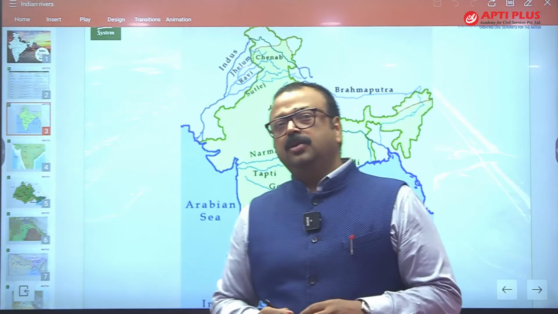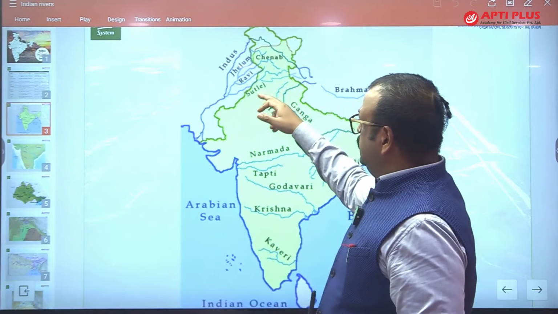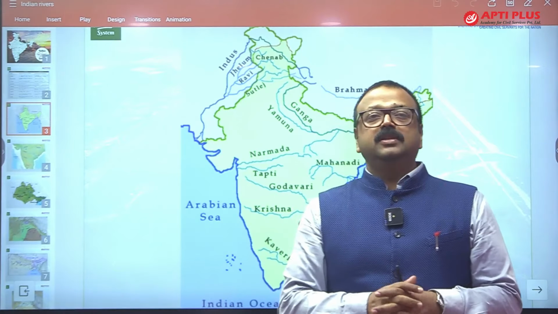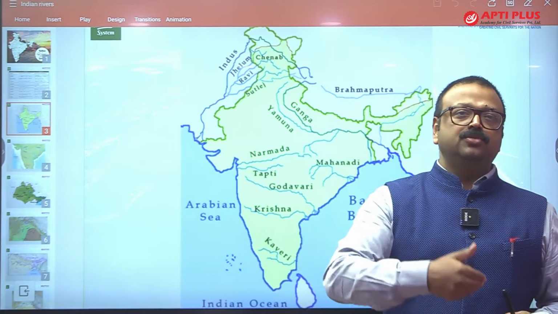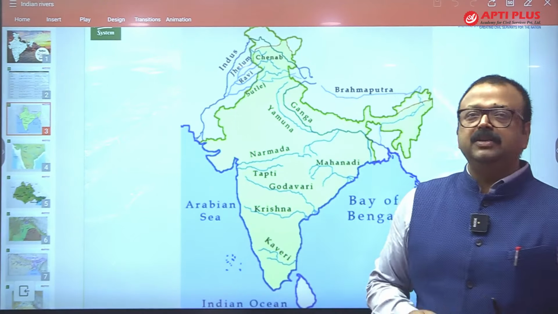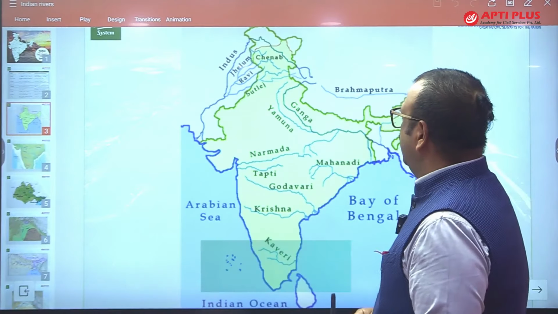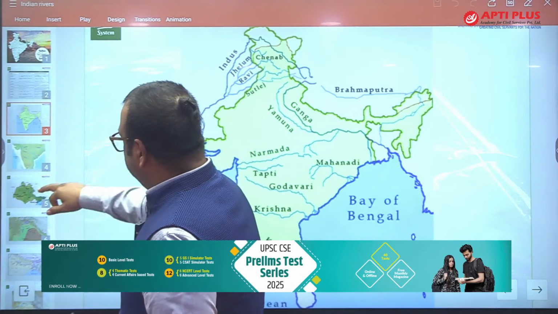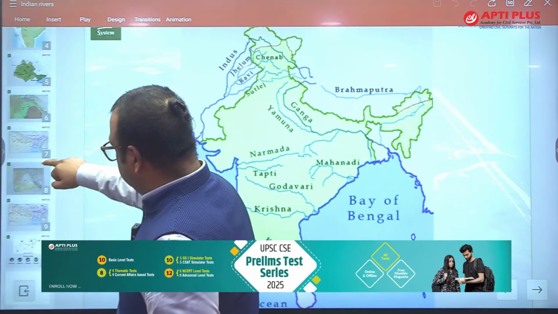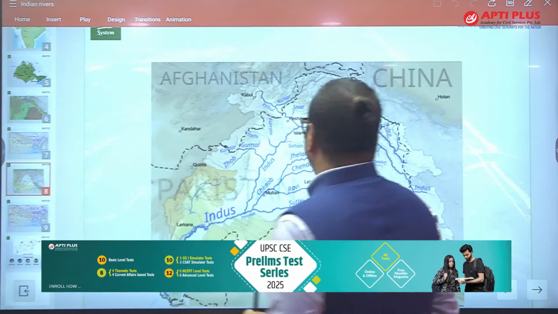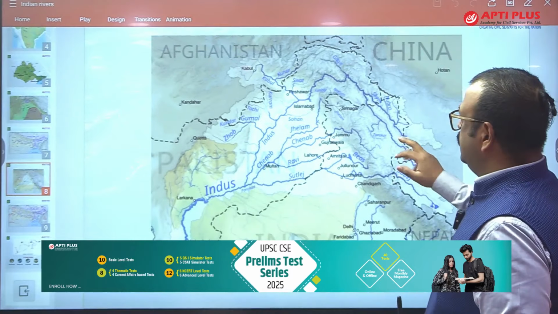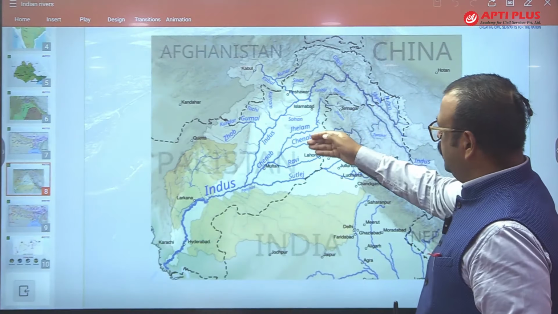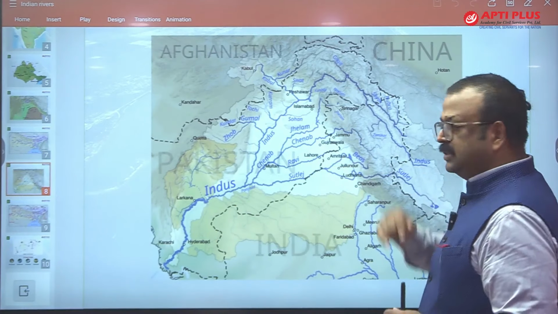And this Panchanad drains its water into the Indus. Fine. So you see that Satluj, Beas, Ravi as well as Jhelum are not directly connected with the Indus, rather they are connected through the Chenab. So how this connectivity is made, let me explain. There is some more map of the Indus river. Let me check whether it is, yes. This beautiful map is showing the Indus river system. Fine. So we are talking about Jhelum, Chenab, Ravi, Beas and Satluj.